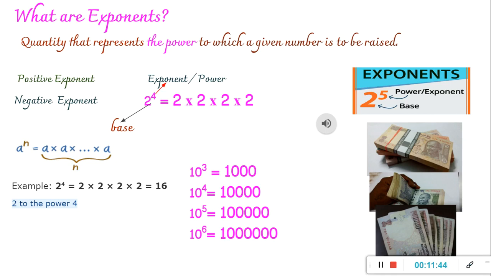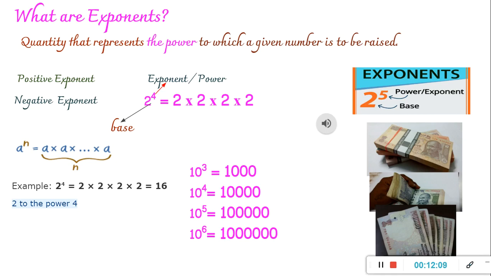You have already learned about exponents and powers, especially positive exponents, in our previous class, class 7, right? So this time we will focus more on negative exponents. The next question is, how do we read negative exponents? We know positive exponents, but now about negative exponents. Let's look at some examples.